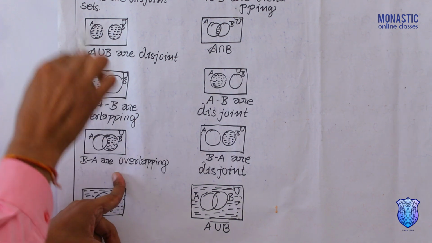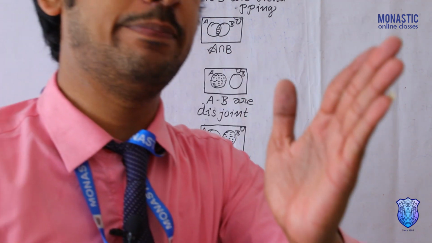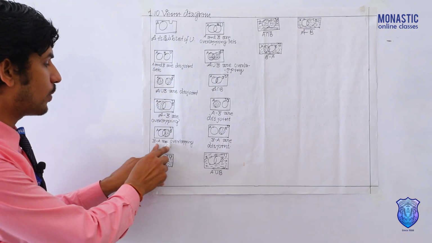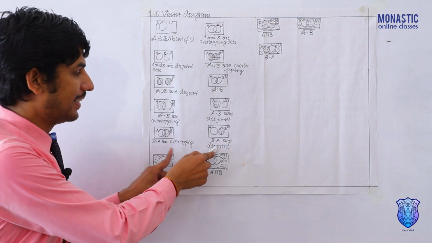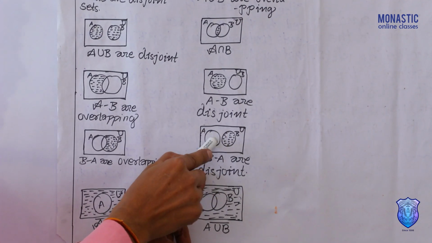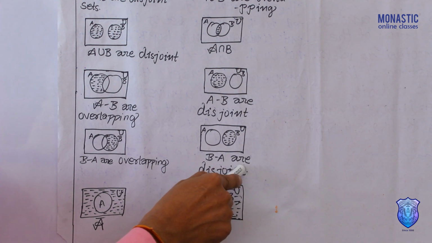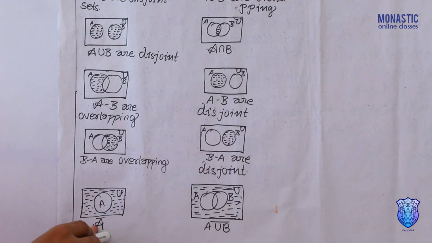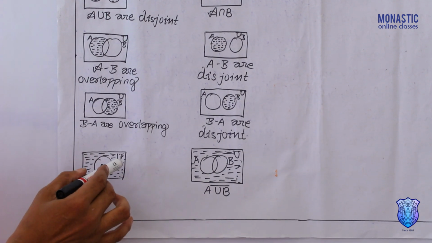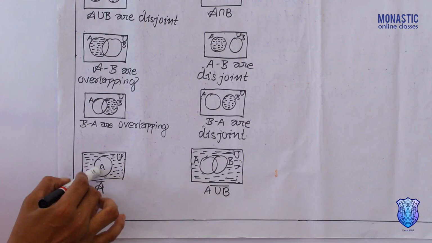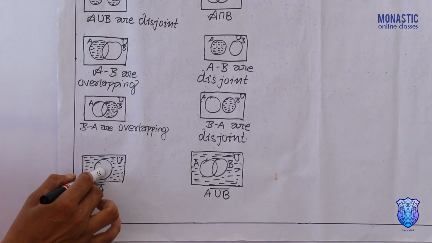Similarly, B difference A, what do you have to see? For B difference A, at first, what comes? B. When B comes, and B is colored here, that's why B difference A. Disjoint means in A and B, B colored, that's why B difference A. Similarly, for complement, if A and U are given, what you are finding here, the outer parts, not this set A. Outer, this is called, it means that is A complement.